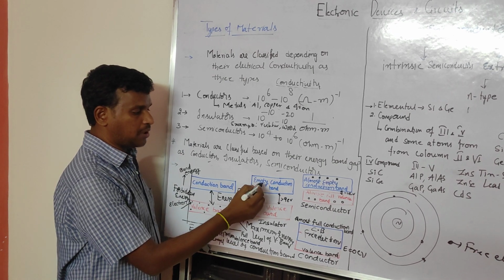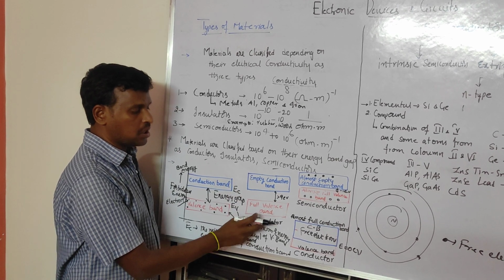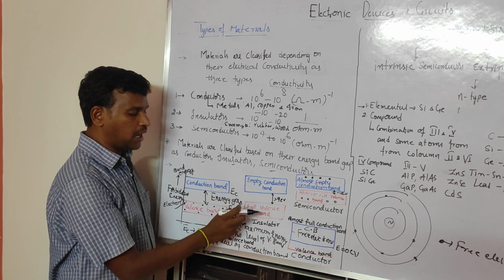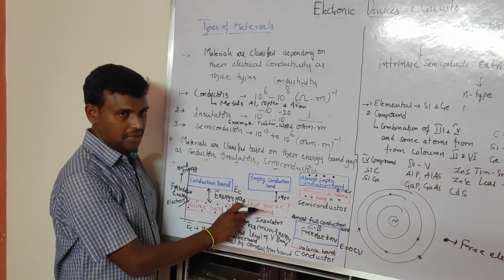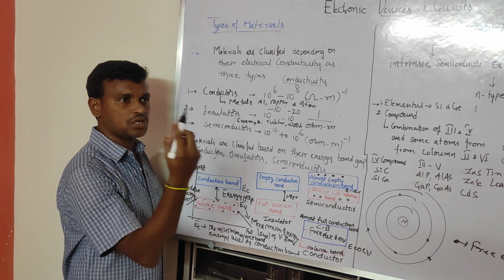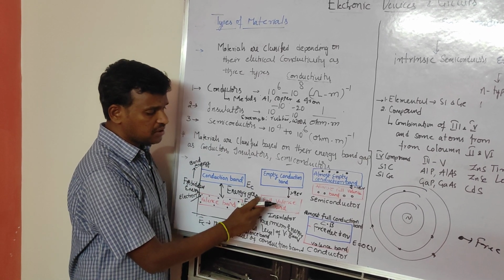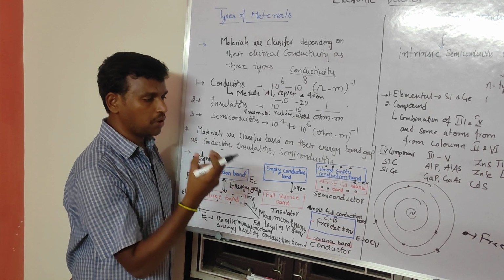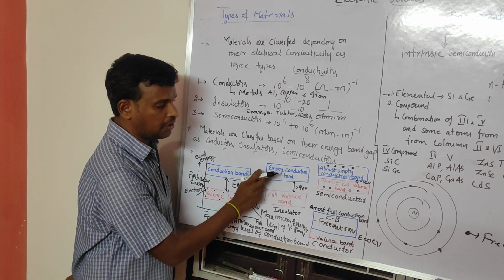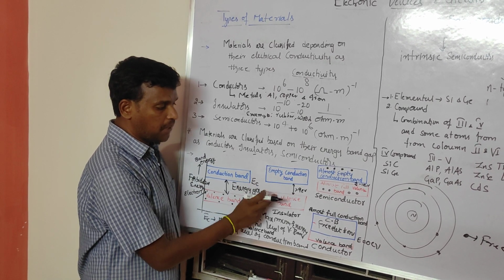Next, coming to insulators, we have a full valency band, which means it consists of a large number of electrons in the cells, but the conduction band is empty.